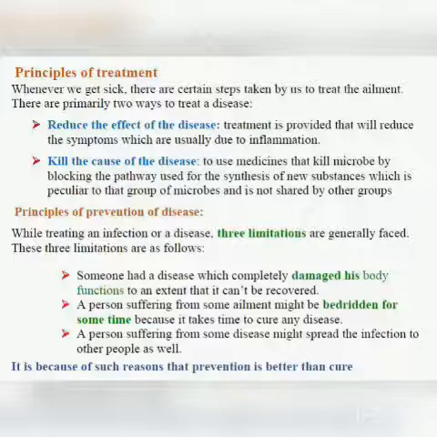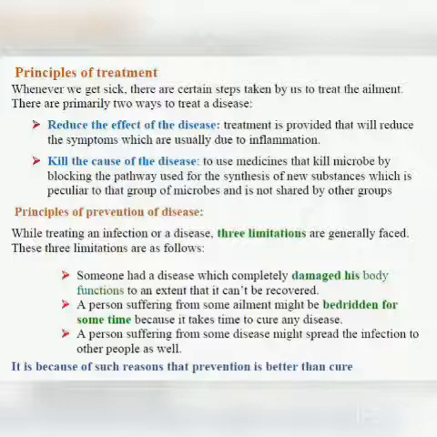What does it mean? Now you know what a microorganism is, which you have studied in class 8th. There are bacteria as one group, virus as another group, then there are protozoa, fungus and algae. Okay, so there are different groups of microorganisms. Each group has its own certain peculiar characteristics.